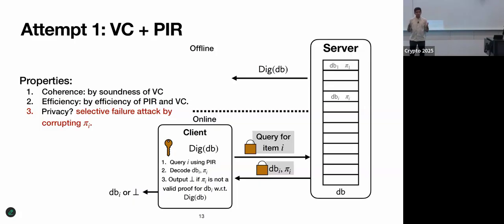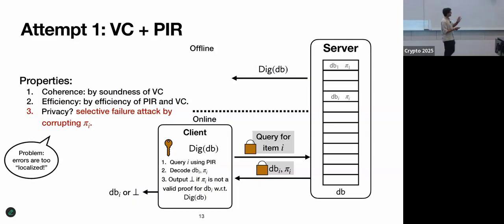And at a high level, this happens because the errors are too localized, right? The server is able to malleate only the ith location without affecting any of the others. What we want to do intuitively is spread out this error all over the database. So if the server tries to corrupt location 1, it'll corrupt a significant fraction of the entire database. To fix this, we're going to use a standard tool in cryptography, or I guess in computer science, called error correcting codes. And we'll use one particular variant called locally decodable codes.